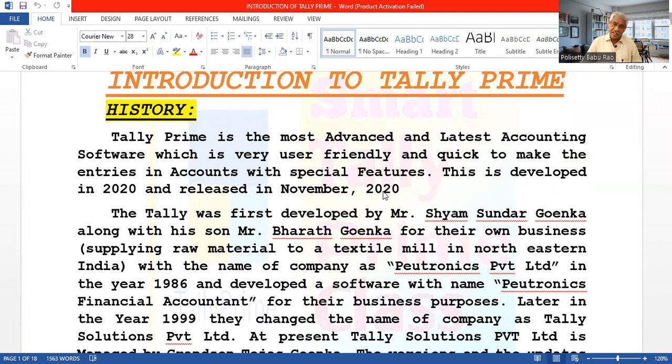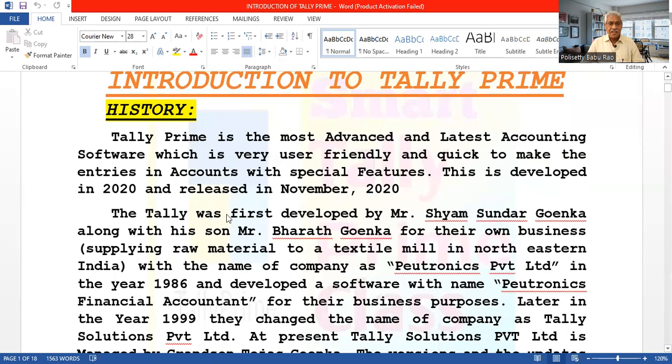And still Tally ERP 9 is also there, because some license holders for Tally ERP 9 have not shifted to Tally Prime yet. That's why it is running. So after some time, it may be closed by transferring to Tally Prime. Okay, now we'll find out the history.